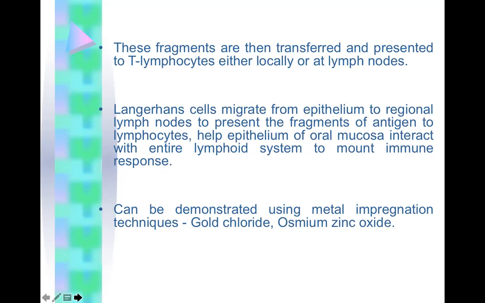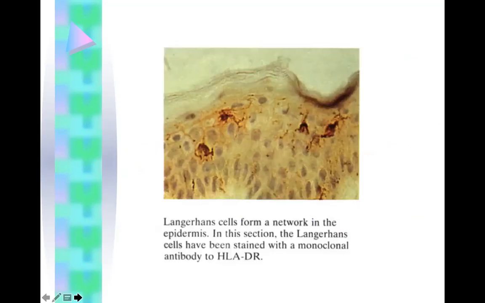These fragments are then transferred and presented to T lymphocytes either locally or at lymph nodes. Langerhans cells migrate from epithelium to regional lymph nodes to present the fragments of antigen to lymphocytes, helping the epithelium of oral mucosa interact with the entire lymphoid system to mount an immune response. They can be demonstrated using metal impregnation techniques, gold chloride and osmium zinc oxide. In this picture, we can see Langerhans cells form a network in the epidermis.